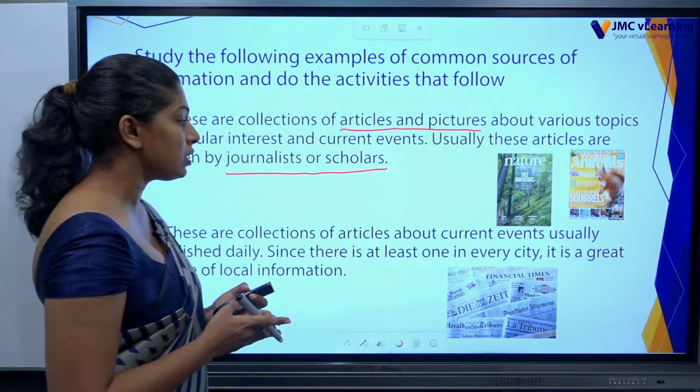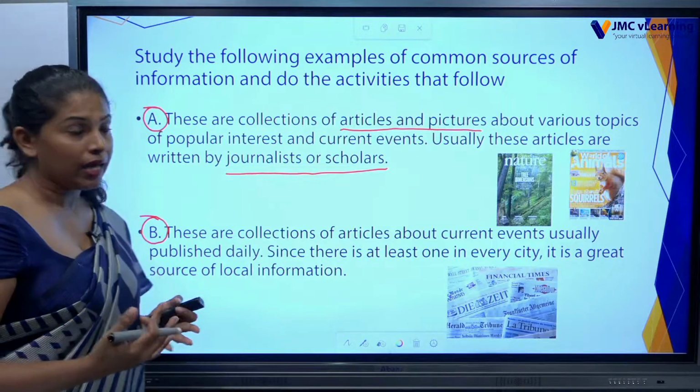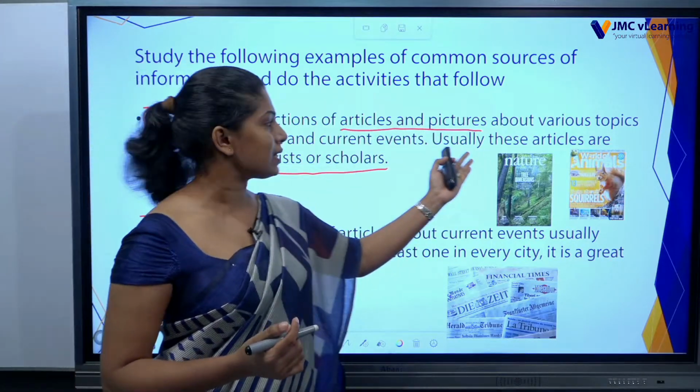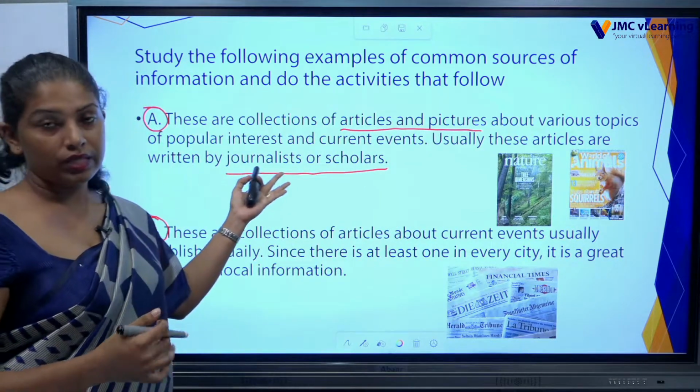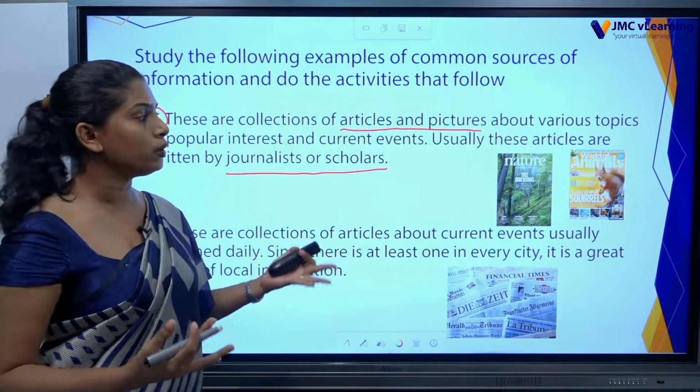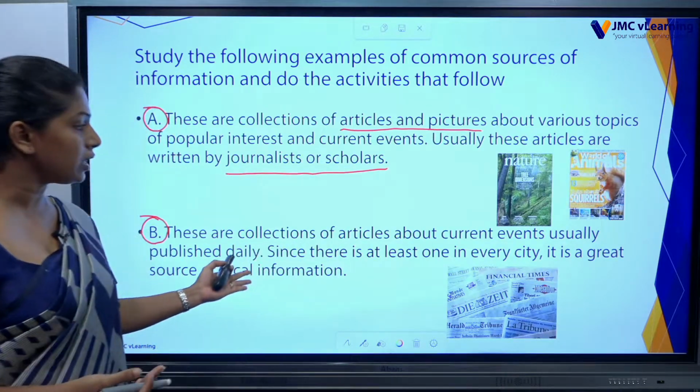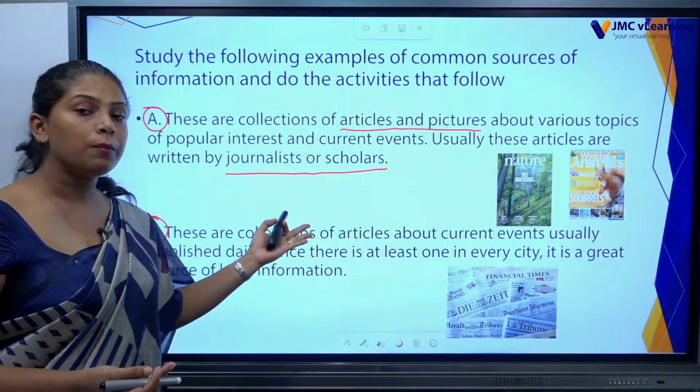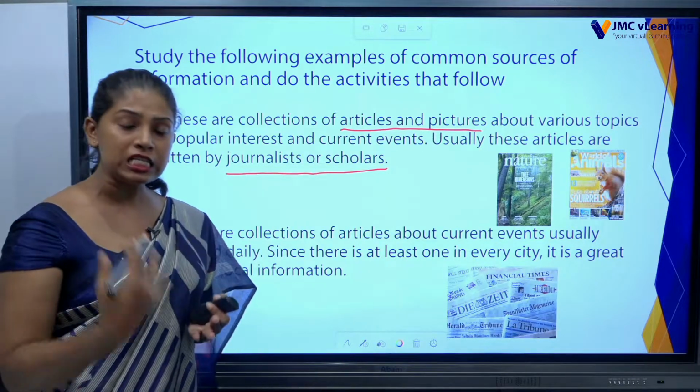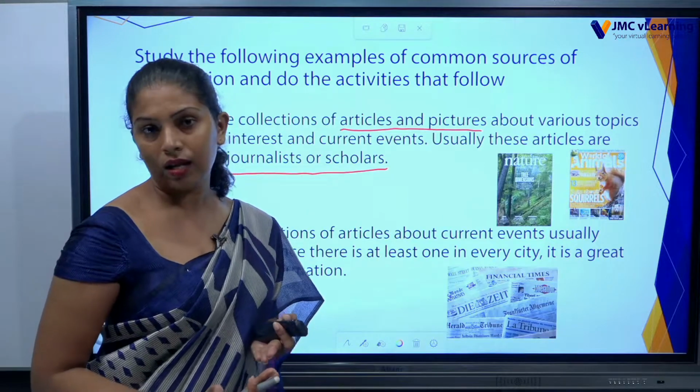Articles about current events usually published daily. Here the article says about something popular, interesting, something very popular in the society. But here these are also articles, but these articles are about the incidents that happen daily in our lives.